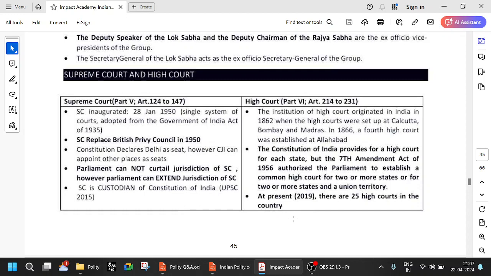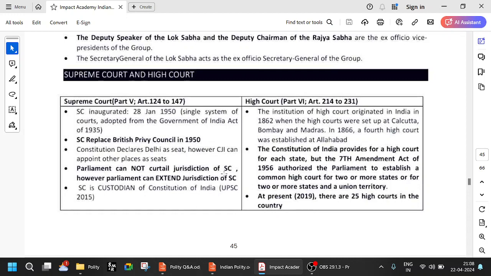Supreme Court was inaugurated on 20th Jan 1950, a single system of courts adopted from the GOI Act. The institution of High Court originated in India in 1862 when High Courts were set up at Calcutta, Bombay and Madras. In 1866, a fourth High Court was established at Allahabad. Supreme Court replaced the British Privy Council in 1950. Constitution declares Delhi as seat. However, CJI can appoint other places as seats.